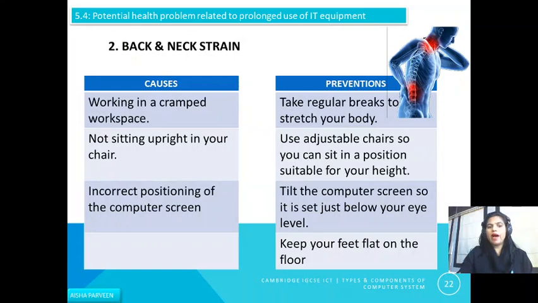Next problem, back and neck strain. What can be the causes of back and neck strain? Working in a cramped workspace, not sitting upright in a chair, or incorrect positioning of the computer screen.